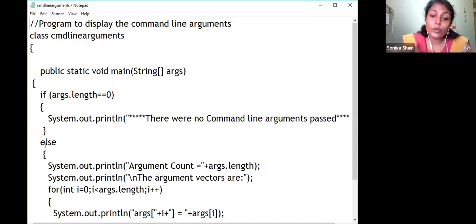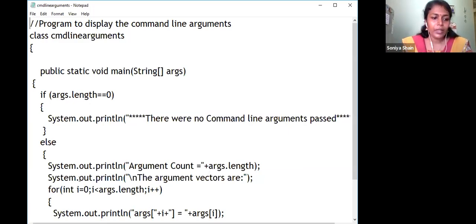Else means you passed the command line arguments. Then what will the output be? I am giving one message here, System.out.println, a statement all of you are aware of for printing the output. The ln means after printing it will go to the next line. Then "argument count = " concatenating here. What value do I have to get? The argument count will be in args.length. Suppose you are passing 2 arguments, you get 2 as the length. If you are passing 3 command line arguments, you get 3 as the output.